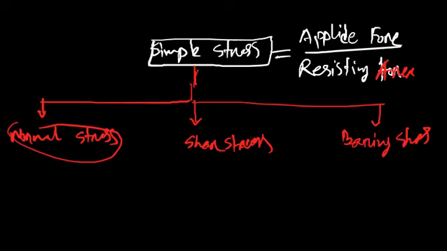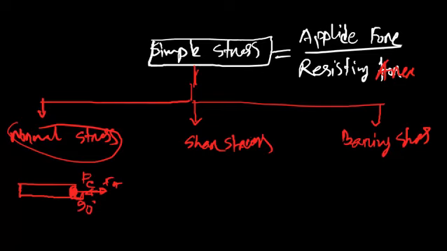We know simple stress is also called the normal stress. When we apply force, if we consider this one is a cylindrical shaft and this one is the surface, it can be tensile or compressive, it doesn't matter. According to the surface, it will be at 90 degrees. Then we can say it is the normal force, right? I think it's clear.